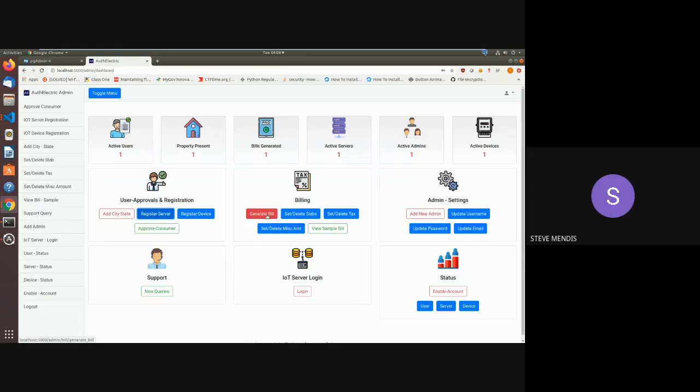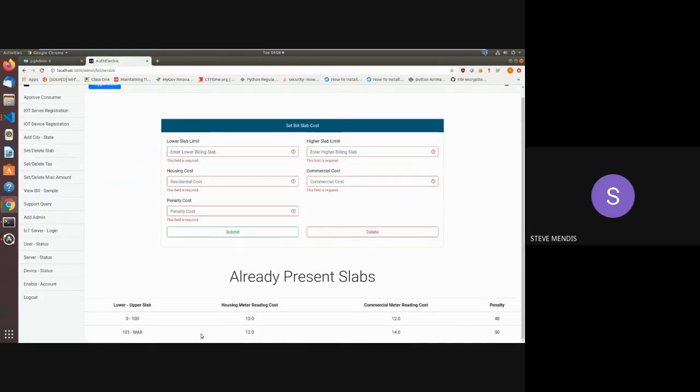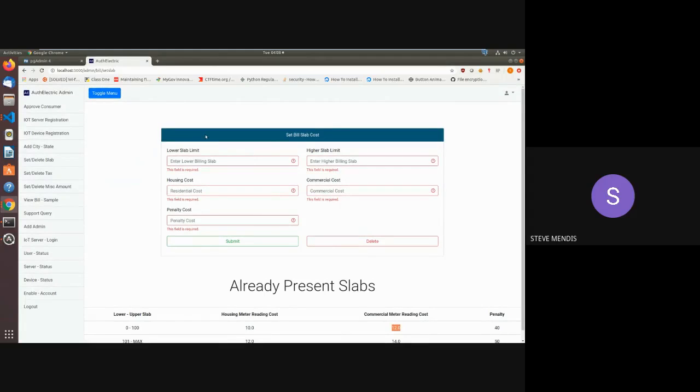We can also see that the admin can generate his own bills. This generate bill command goes to every user, say on the 1st of every month, so the bill generation process is automated in our system. He can also set the slabs. For example, right now the current slab is 10 rupees cost if the number of units is between 0 to 100 for a housing meter, and for a commercial meter it's 40. And the penalty stands for if the bill is paid after the due date, then this penalty is added to the user. So the admin can set his custom slab